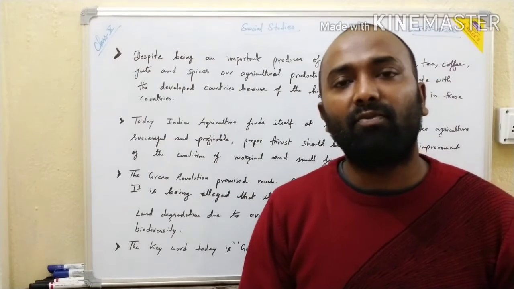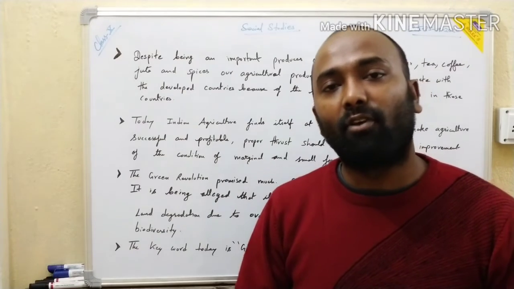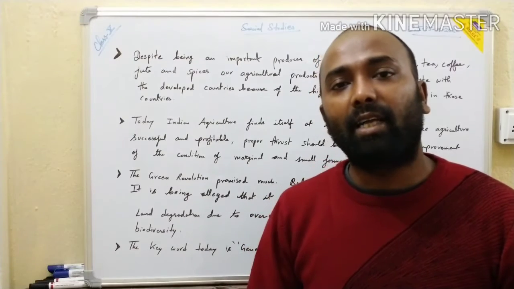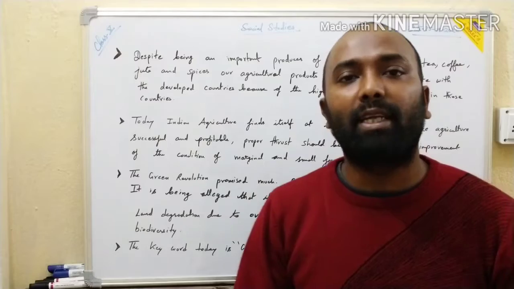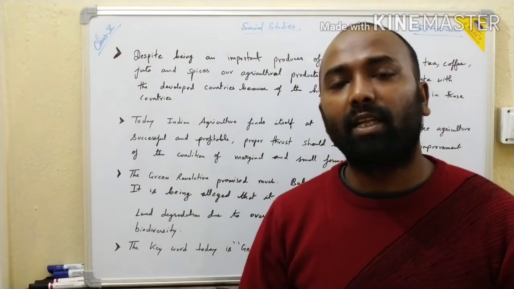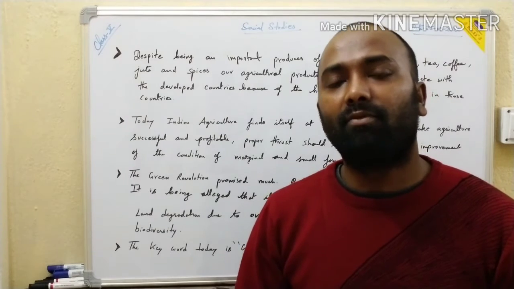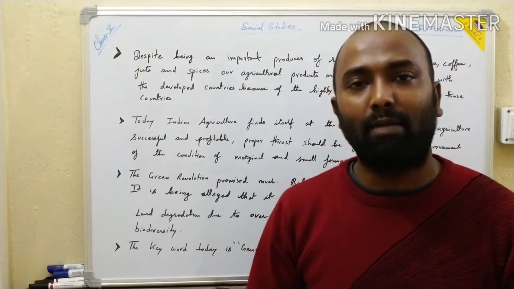Since they are marginal and small farmers, most of the activities which agriculture needs, they cannot afford, and because of which they fail to do agriculture. If the agriculture gets destroyed due to natural calamities also, at that time the government gives subsidy, but those subsidies are not enough to compensate their investment in agriculture. So this is the reason why the farmers are not happy with the government. There are various reasons, this is just an example.